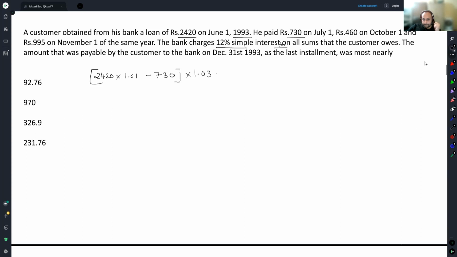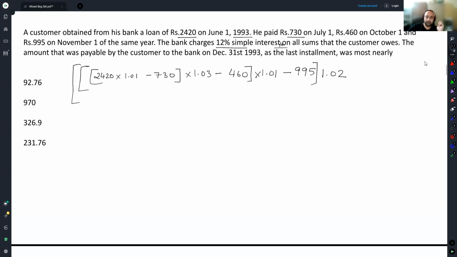1.03 minus 460, then this into 1.01 minus how much? 995, and then finally this into 1.02. And then you can think of reaching your answer this way. This is not wrong. This is of course extremely painful. Is this painful or not painful? Basically, this means you are entirely reliant on the calculator. Without the calculator, there is no way forward.